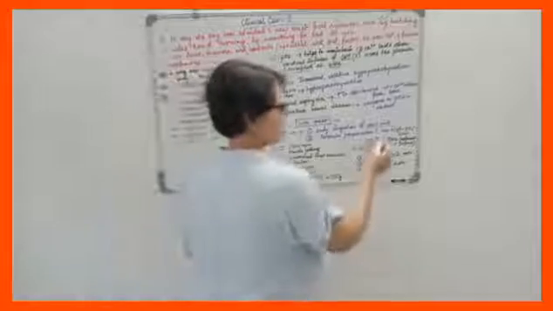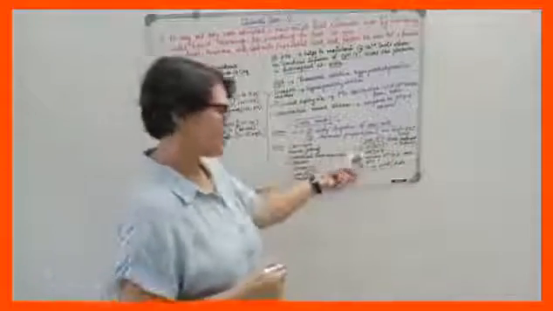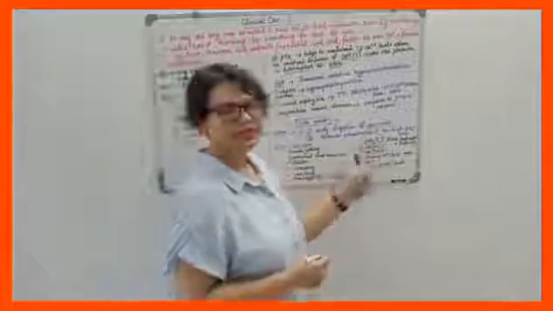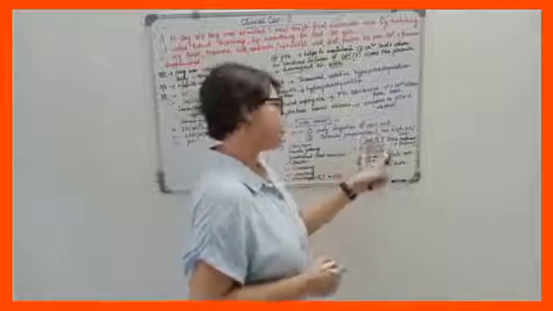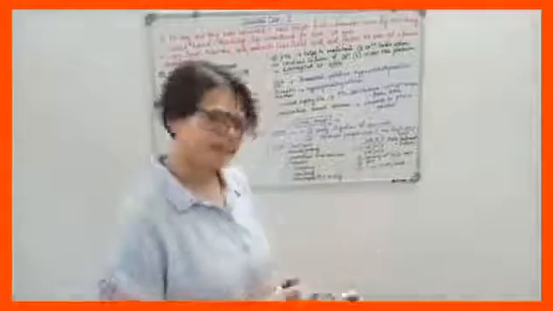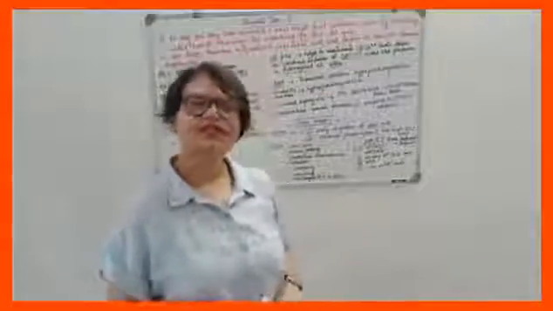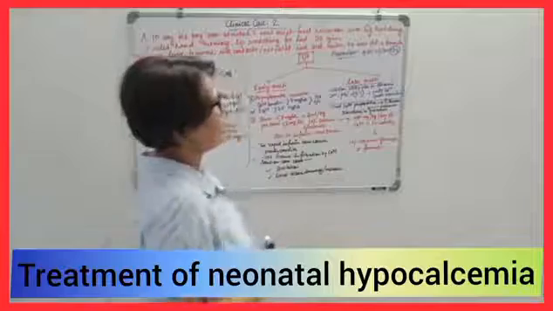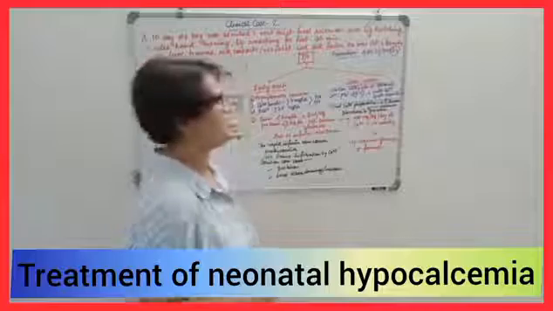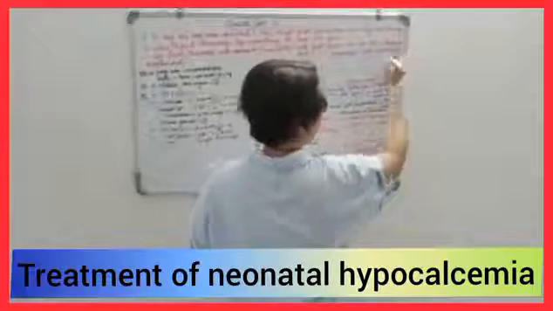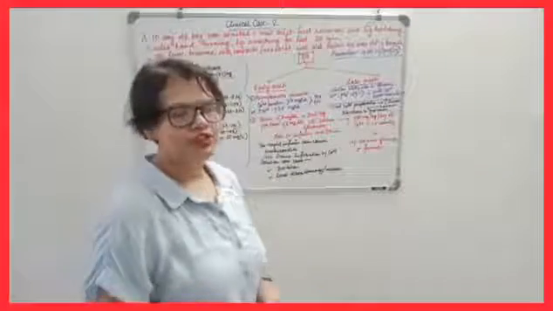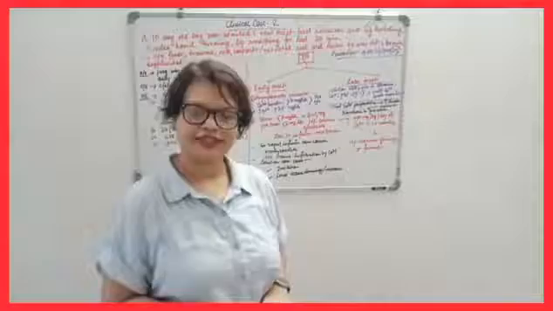What about lab investigations? We have to do serum or blood tests for both mother and infant: 25 hydroxy vitamin D, 1,25 dihydroxy vitamin D, urinary calcium to creatinine ratio, renal function test, and X-ray of both wrist joints and ankle joints. We have to do all the investigations. Before giving any treatment, we should prevent the situation. For prevention, we should give 400 international units of vitamin D3 per day to the pregnant mother. Thus we can avoid cases of early onset or late onset hypocalcemia in neonates.